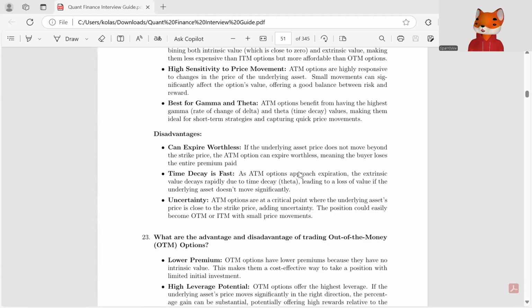ATM options are at a critical point where the underlying asset's price is close to the strike price, adding uncertainty. The position could easily become OTM or ITM with small price movements.